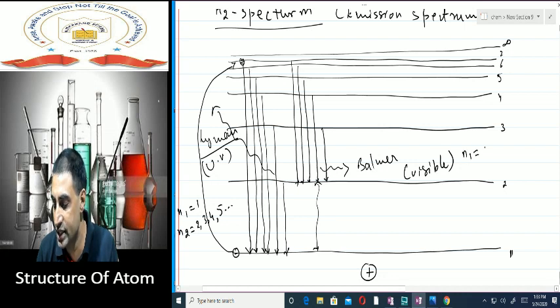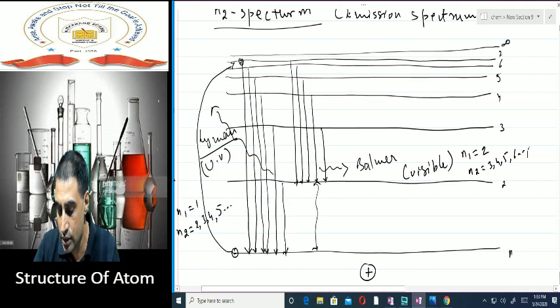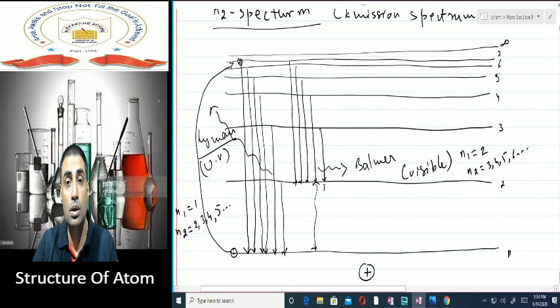So N1 is 2, and N2 is 3, 4, 5, 6, anything like that. So in Balmer series, the electron is coming back to the second shell. So N1 is 2 and N2 can be more than 2. That is 3, 4, 5, 6, 7, 8, anything.